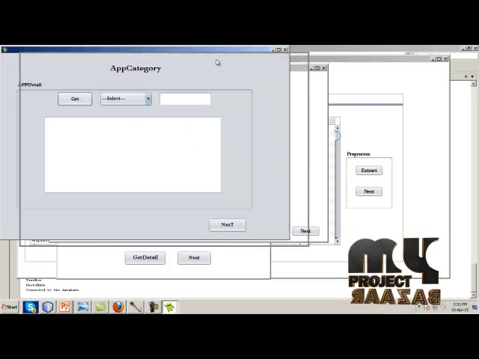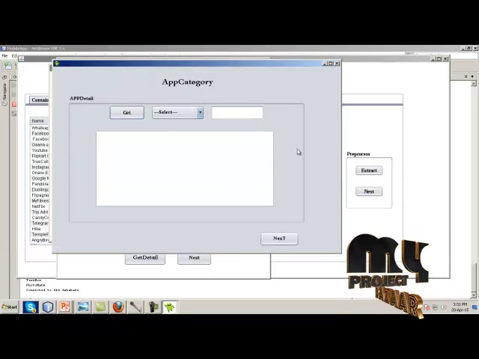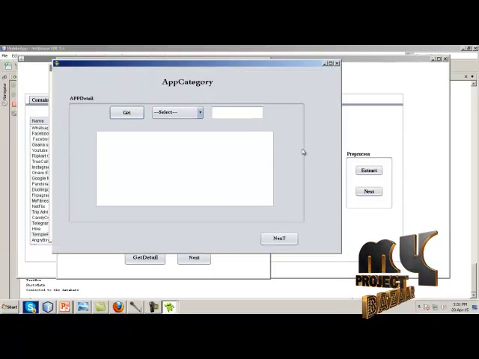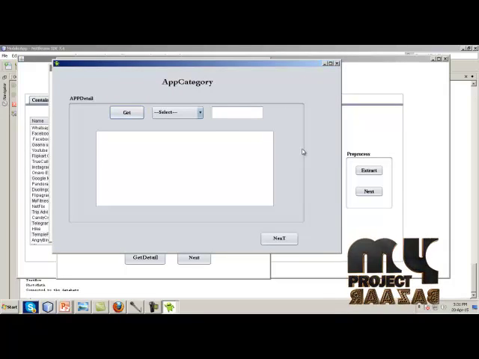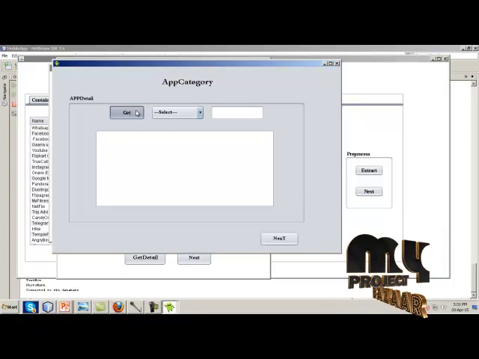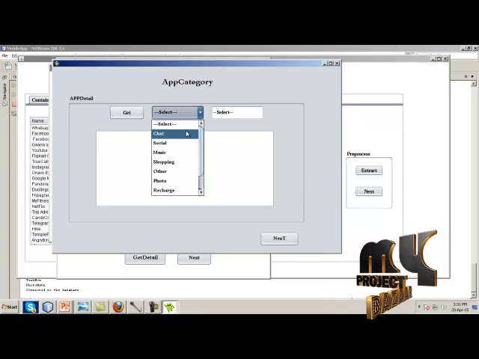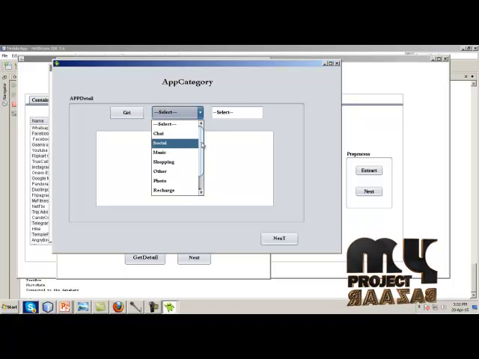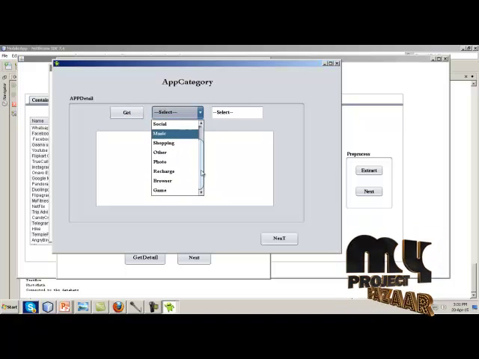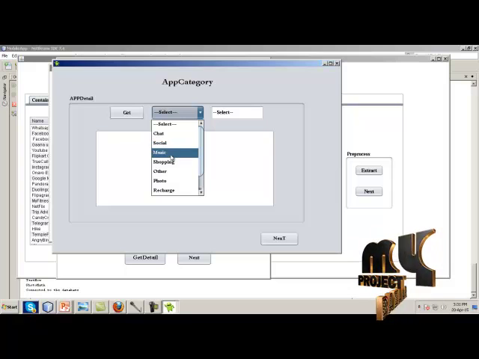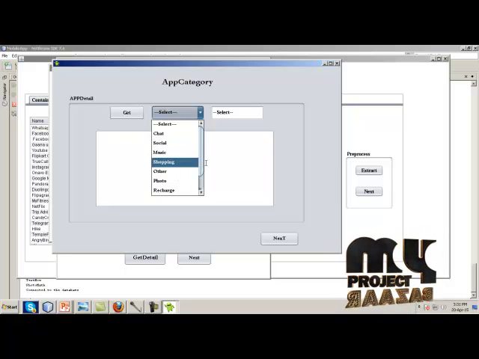Next we are going to categorize the apps based on the app categories. Here we are going to categorize the data. Here we have categories like chat, social, music, shopping, other, photo, recharge, browser, game, like that.